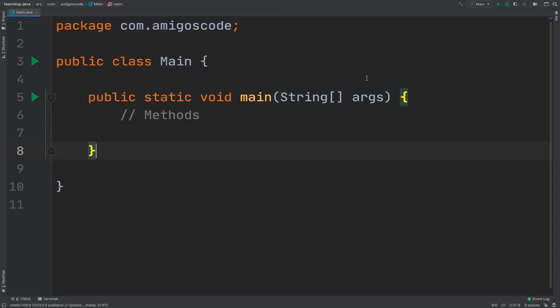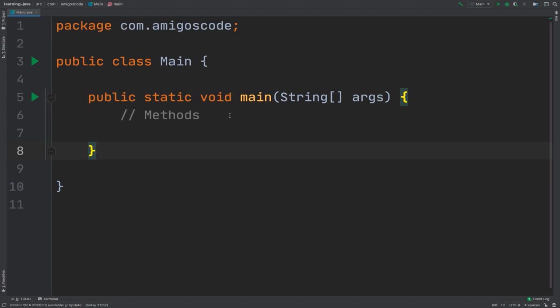Let's learn about methods. So a method is simply a block of code which only runs when it's called. We can pass data into a method. This is known as parameters. In a nutshell, methods are used to perform any logic. When I say logic, I mean actions, whether it is to transform some data or any piece of code that does something.